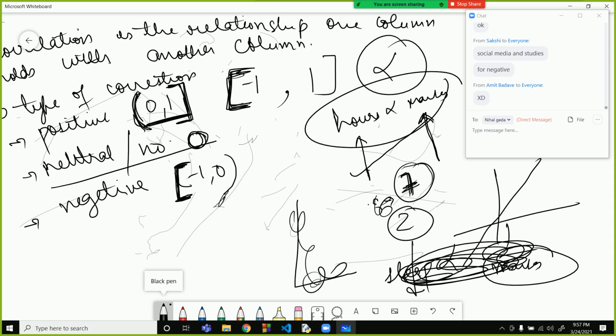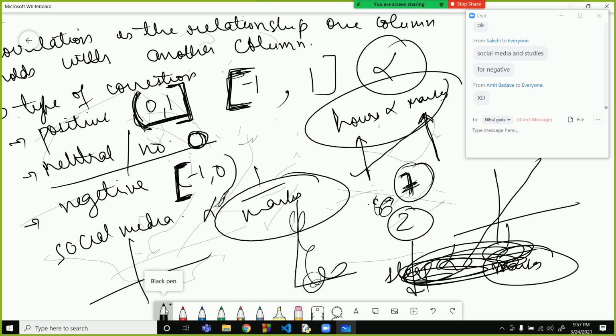Sir, we can take social media and studies. We are using social media more than studies. Correct. So the more you use social media during your exam times, the fewer marks you will get. So it is holding a negative relationship like this. The more social media, the fewer marks. So it is holding a negative relationship.